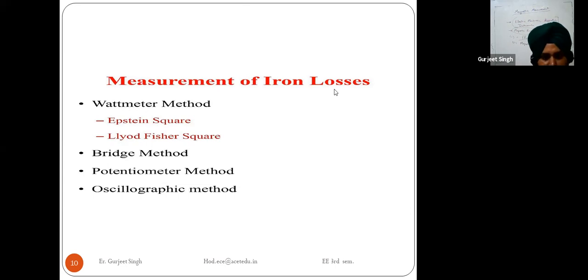These losses are calculated using the wattmeter method, bridge method, potentiometer method, and oscillographic method.